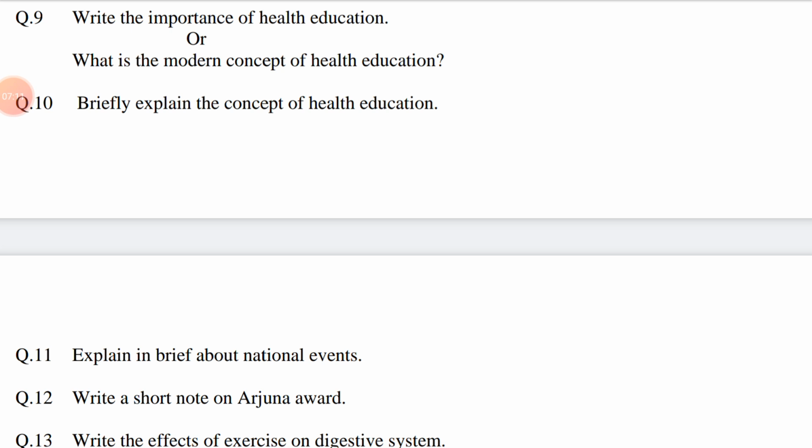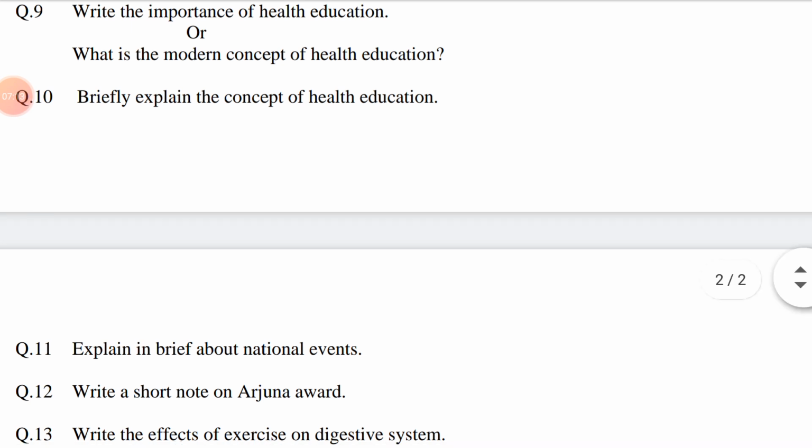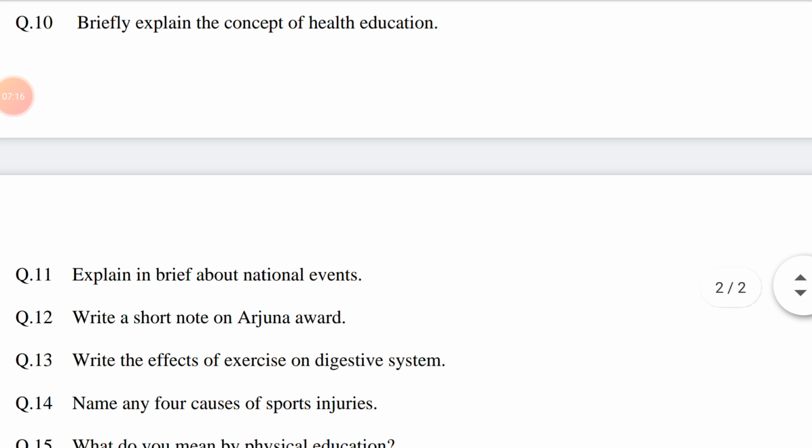Briefly explain the concept of health education. This question is related to chapter number 5, Health and Family Education. The low level of health status is a burden over family, society and nation, whereas a positive health status person is the need of the society.